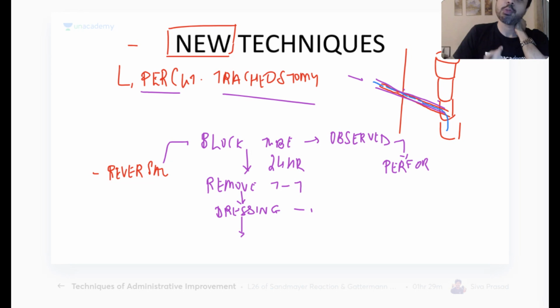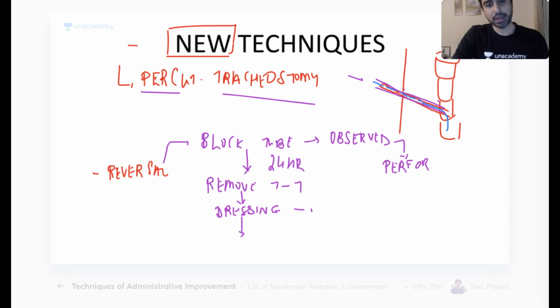Not re-intubate, you try to put the tube through the same pathway again. And now if the tract is well formed, the tube will go in comfortably. You don't have to do a tracheostomy again. That's why make that flap. Because if the flap is there now, putting the tube again becomes very easy. So now you try to put the tube again.